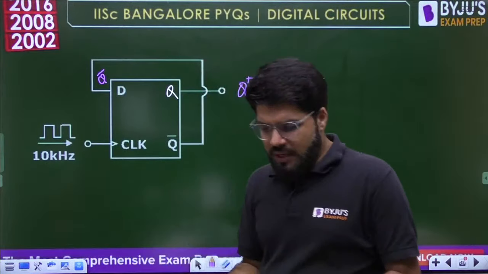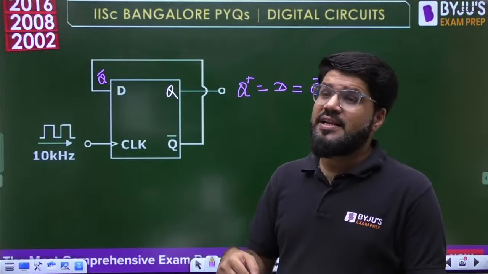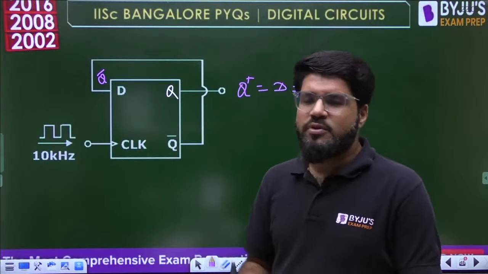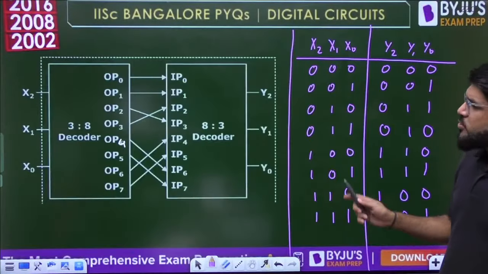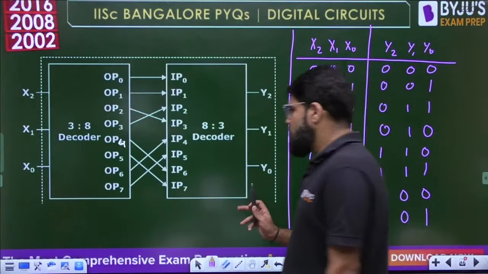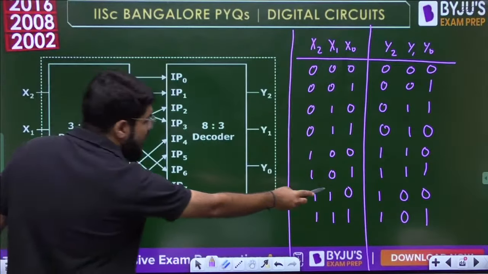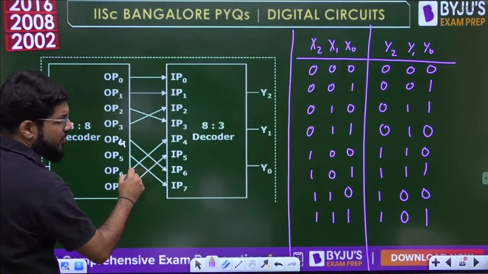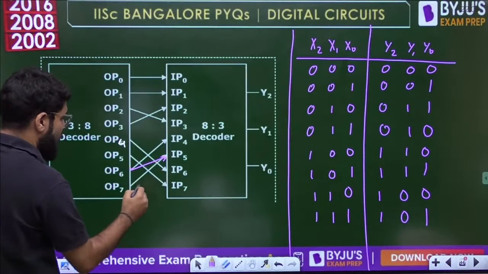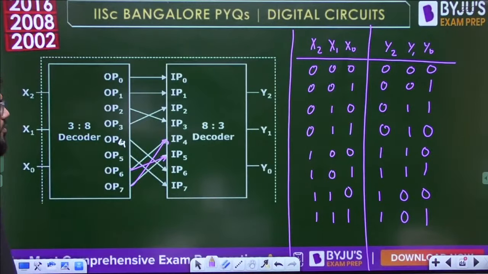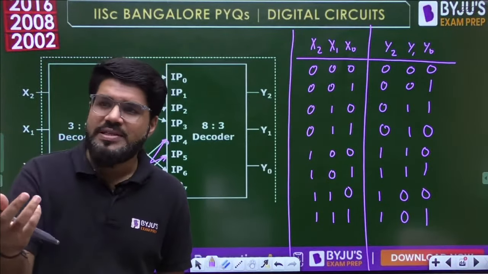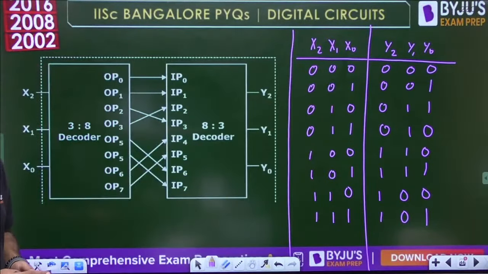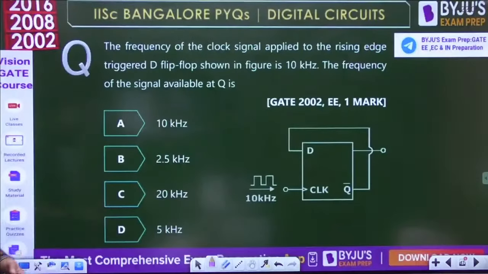No, Bhanu, that's what I said. In the previous question, they actually desired to design it as binary to gray only, but unfortunately there was a typo error. If you go back to the previous question, it would be a binary to gray code only if the last two connections were properly managed. That means this 6, we want 101 there, so it should be connected here, and 7 should have been connected here. So I think they made a typo error. Otherwise, the intent of the question was to design binary to gray code using this cascaded decoder and encoder structure. Okay Bhanu, let's move on.